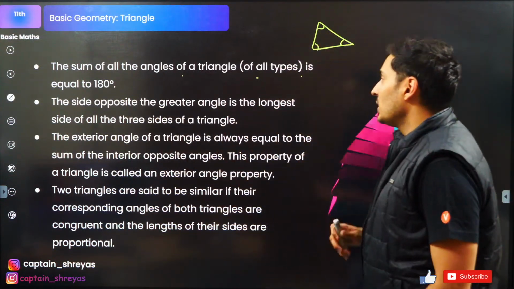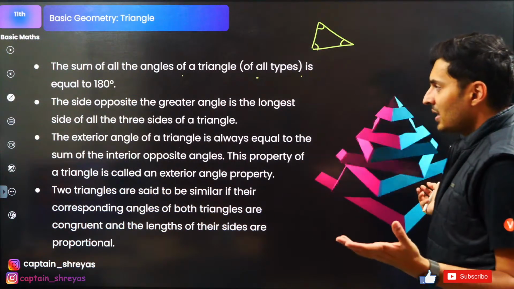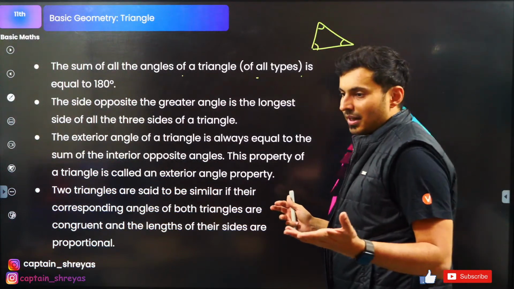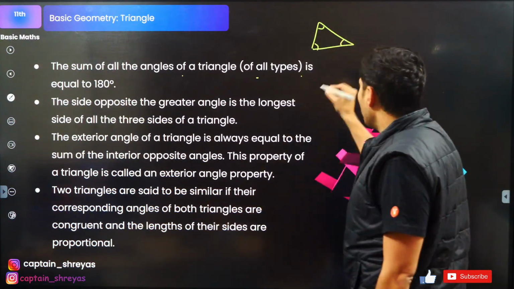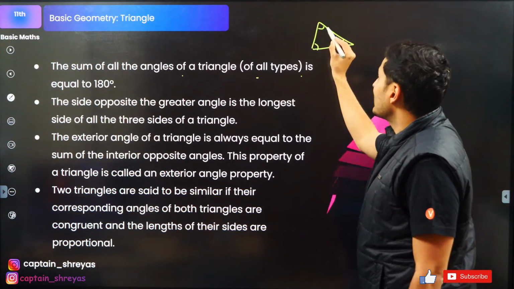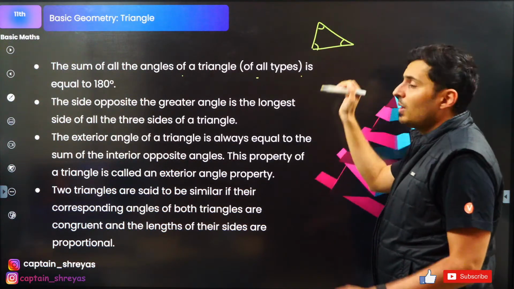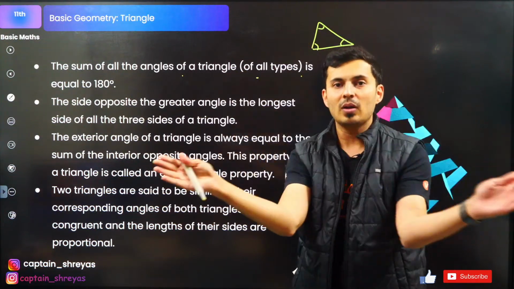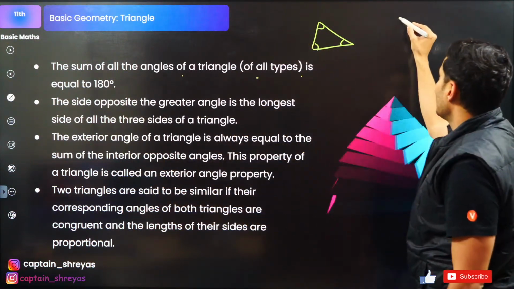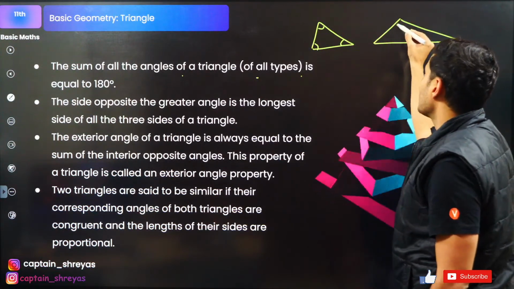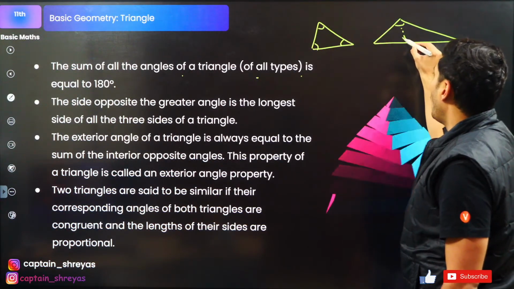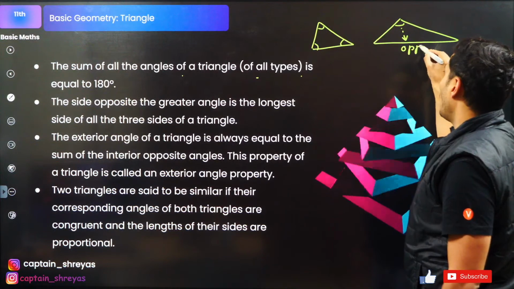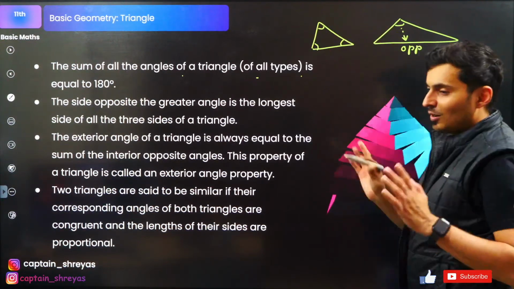The side opposite to the greater angle is the longest side of all the three sides of a triangle. Makes sense. Imagine this angle is large, then this side will also be large. Greater the angle, the side opposite it will also be larger. Imagine if this angle becomes larger, obviously the side which is opposite it will also become wider or larger.